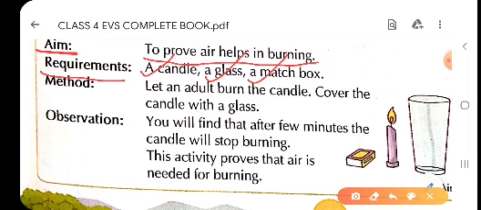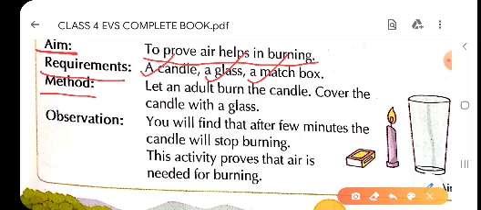So children, third step is method. What do you mean by method? Method means the process by which you are going to do the activity. Here, what all steps you are going to include in the activity is called method. So children, method is our third step. In this activity, we are going to use candles, a glass and a matchbox. These are called requirements.